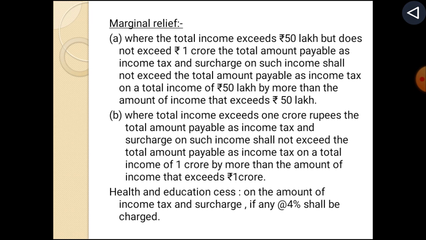Where the total income exceeds 1 crore rupees, the total amount payable as income tax and surcharge on such income shall not exceed the total amount payable as income tax on a total income of rupees 1 crore by more than the amount of income that exceeds rupees 1 crore. Health and education cess on the amount of income tax and surcharge, if any, at 4% shall be charged.